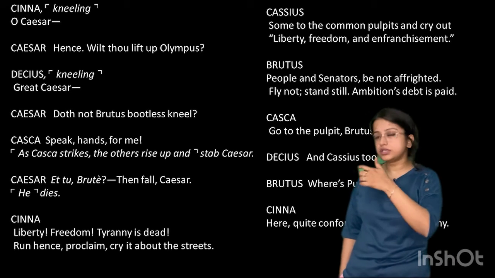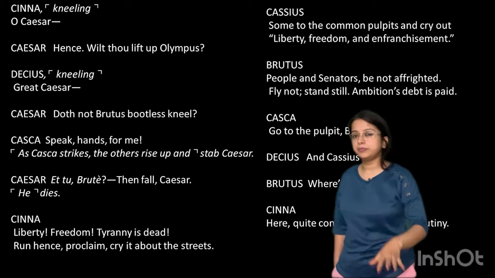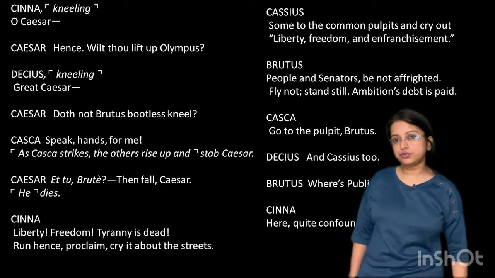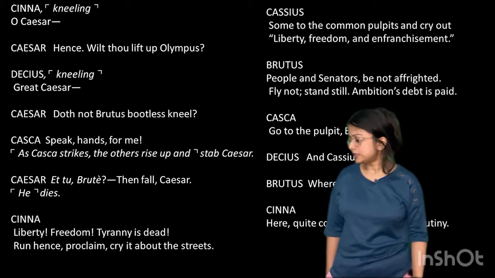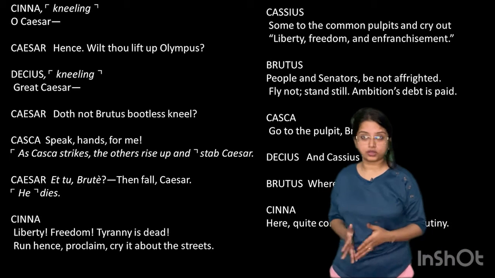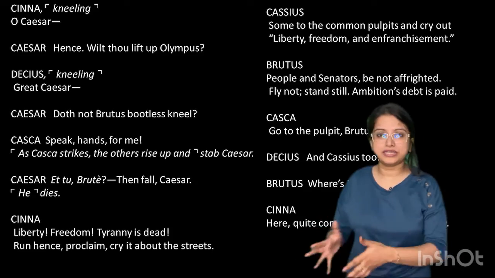Casca: "Go to the pulpit, Brutus." So go to the pedestal and speak something so that people are appeased and calm down. "Decius and Cassius also, you two accompany Brutus." Brutus: "Where's Publius?" "Here, quite confounded with this mutiny." So Publius is kind of shocked. He does not know what to do. He's totally confused, standing someplace in the mutiny.